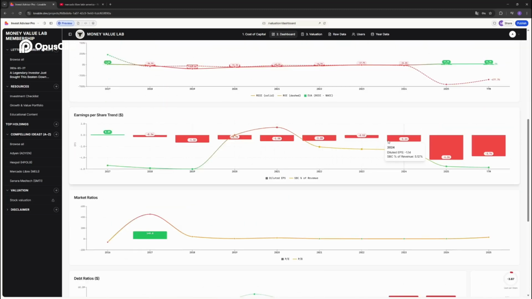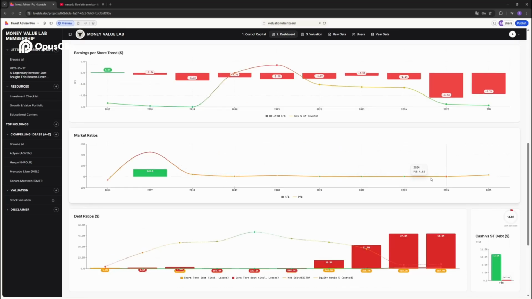Here is the earnings per share, and you can see that for Sanara MedTech, it has been declining, but now it's improving. The line chart here is stock-based compensation. This is really important to always factor in because you don't want to have a company which has too high stock-based compensation because then it will dilute shareholder value. And that is something to keep an eye on. And that's why you have it here in the dashboard.